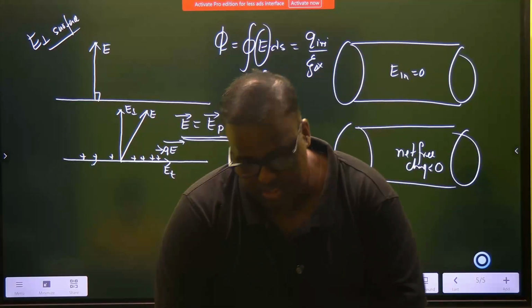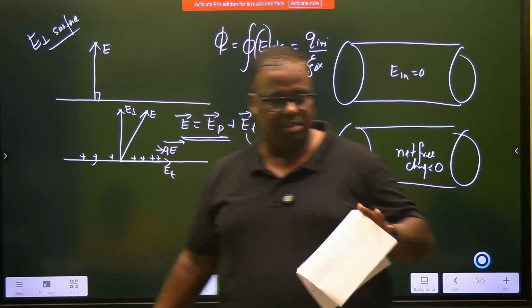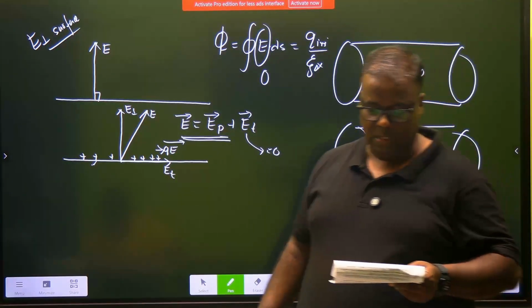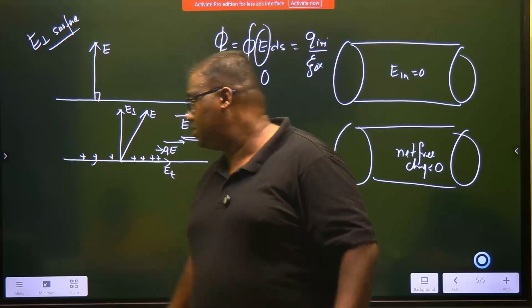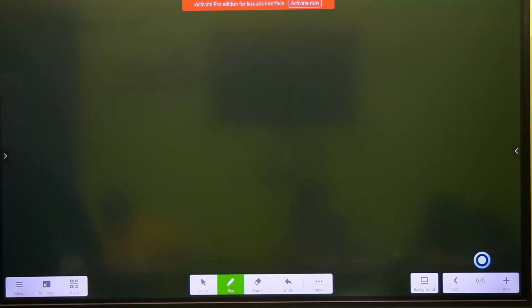So we write our statement: excess charges cannot exist inside a conductor in electrostatic equilibrium. This is what you are trying to say. Mind you, all these things will get defeated if the equilibrium is defeated.